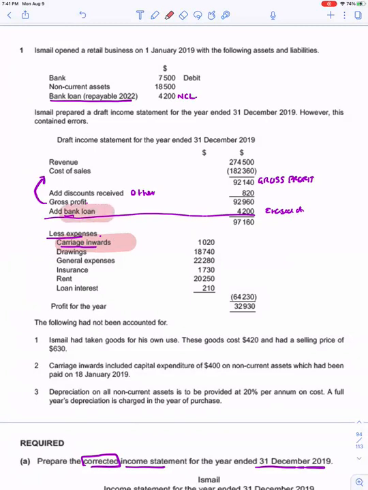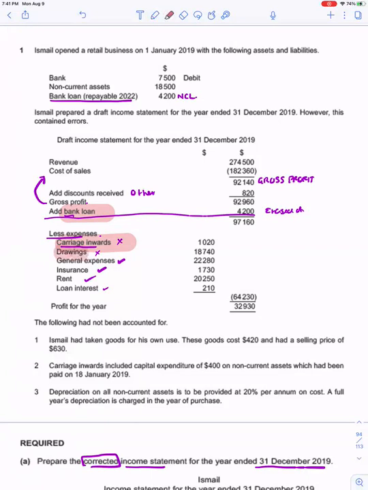Let's see. Drawings is treated as an expense. This is again wrong. Drawings should be deducted from the capital. General expense is an expense. Insurance is an expense. Rent is an expense. Loan interest is an expense. Rest all is correct, but other things are wrong.